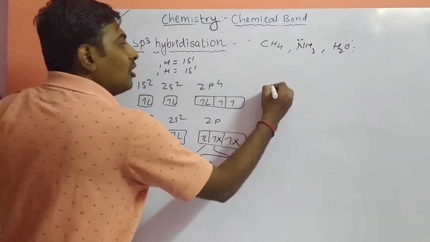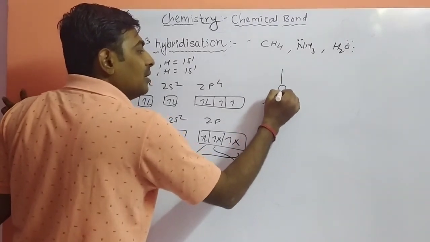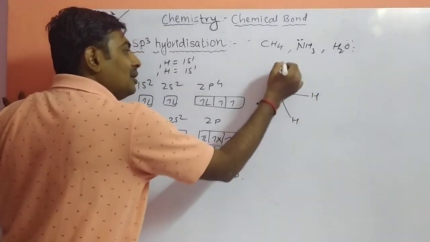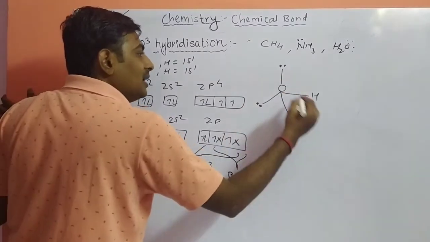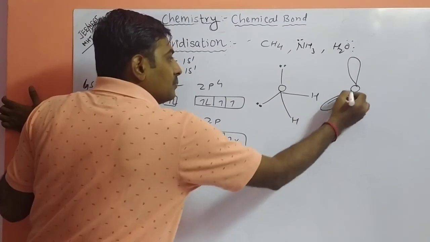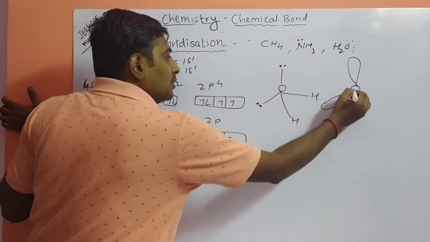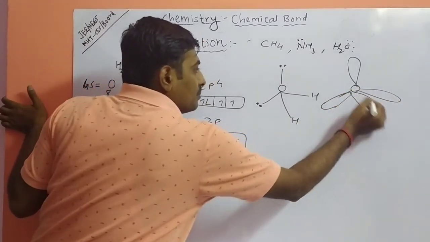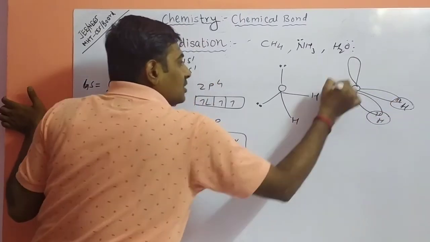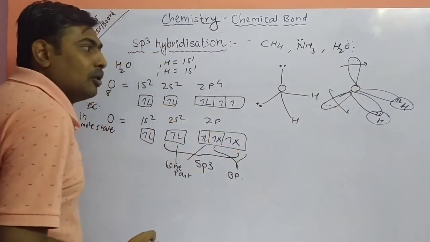When you draw the structure of the water molecule with central oxygen, it has four orbitals. The geometry is tetrahedral because it has four orbitals: two are lone pairs, two are bond pairs. So this is your orbital system. We can draw this in this pattern too. These two are hydrogen atoms, electron of hydrogen, electron of oxygen. This is your lone pair, this is your lone pair. They are continuously vibrating. As lone pairs increase, bond angle decreases.